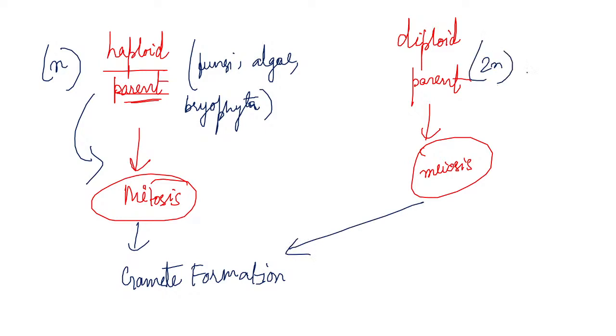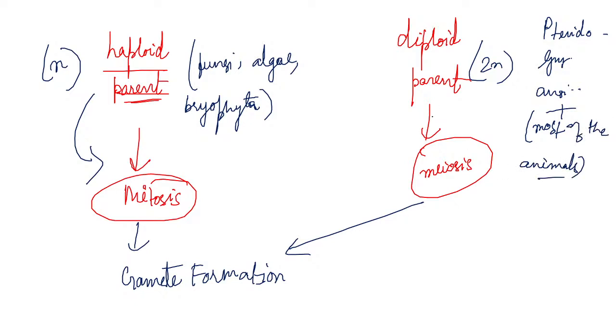But if the parent is 2n, such as pteridophyta, then gymnosperms, then angiosperms, or most of the animals, then there will be a diploid parent, there will be meiosis, and there will be gamete formation.